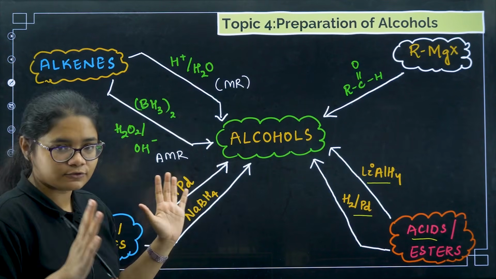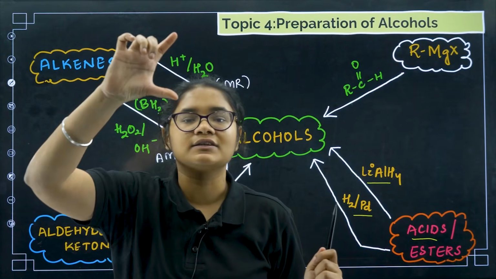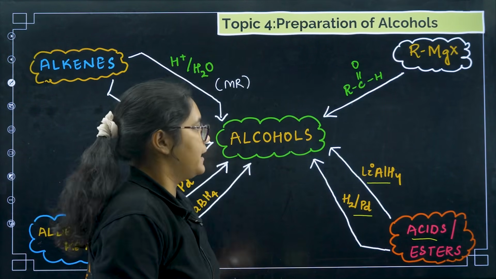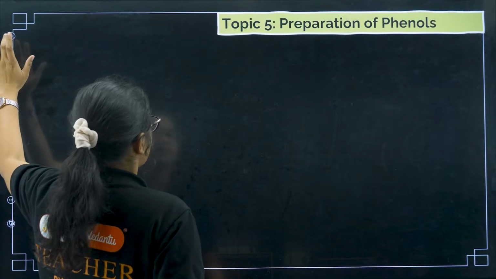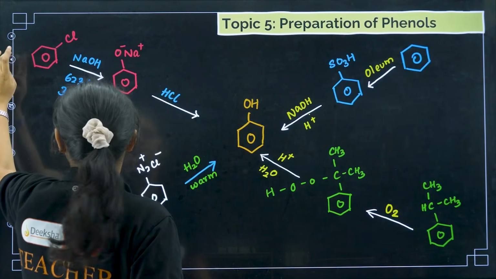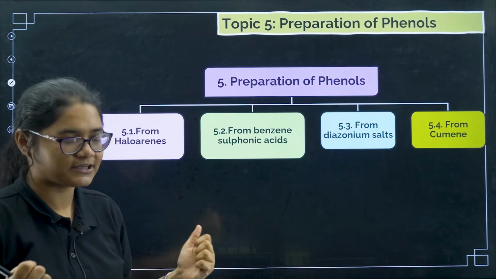So in this, suppose you have started your note making in one A4 sheet. On the starting half of the A4 sheet, these all things can be written. Okay, next, moving forward, we'll go to preparation of phenols. Preparation of phenols is a little difficult, and new reactions are there.